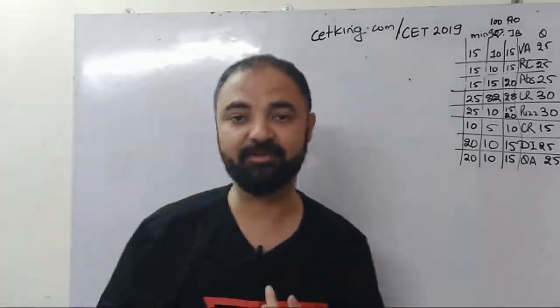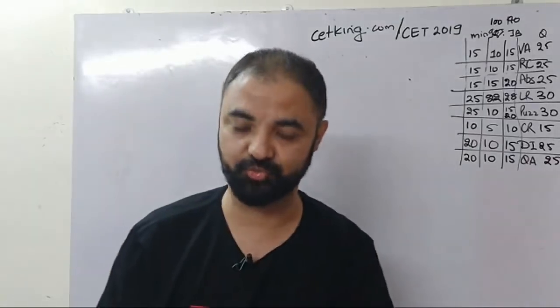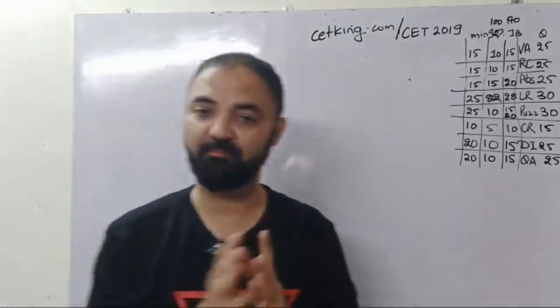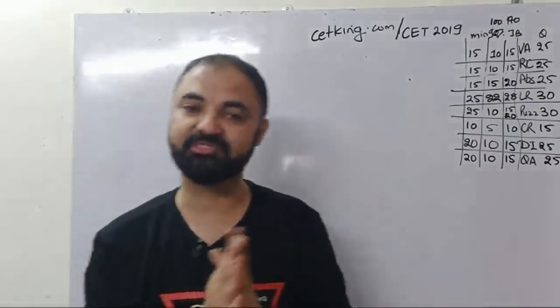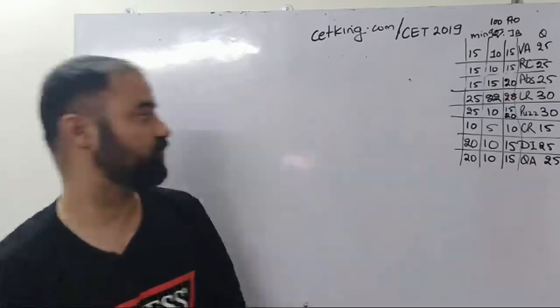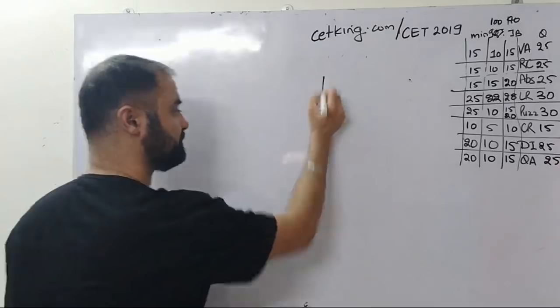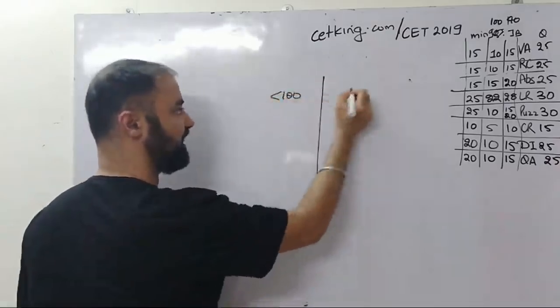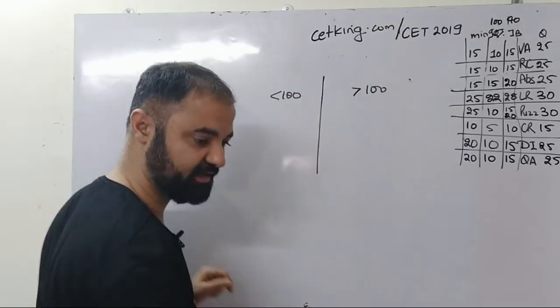Okay, now how to approach the paper? Mocks. In mocks, now it's time to take guesses, start guessing now. But while you mark a guess, you'll also understand what you solved and what you did not solve. Okay. Now there are two kinds of students here. One who is scoring less than 100, and one who is scoring more than 100, 120, 110, 150.